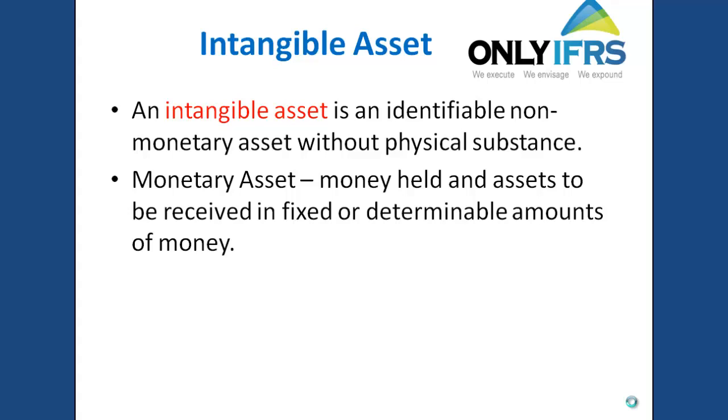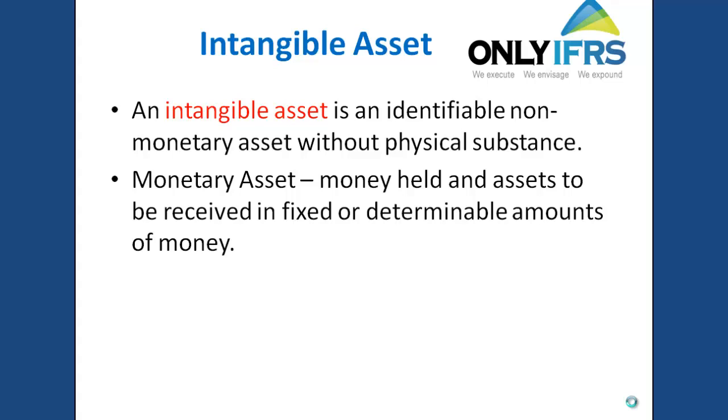What is a non-monetary asset? To understand what a non-monetary asset is, you need to understand what a monetary asset is. A monetary asset is money held, that means cash, or assets to be received in fixed or determinable amounts of money. For example, debtors. With debtors, you know how much money they will pay.